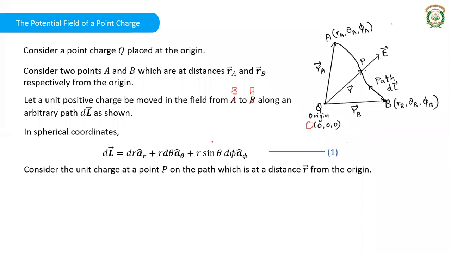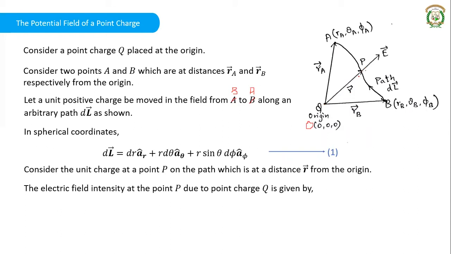So suppose, consider the unit positive charge at the point P. That charge is moving from B to A in some path like this. If the unit positive charge is at this particular point P, which is at a distance of r from this charge Q, that is from the origin, then the electric field intensity at this point P, due to the point charge, is given as E_r into a_r.